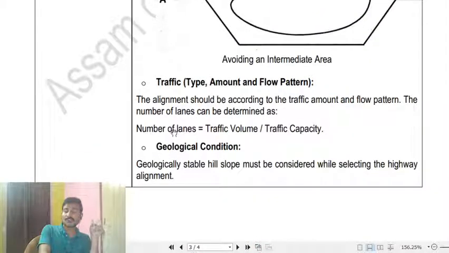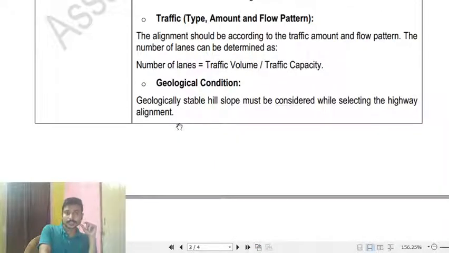Then traffic is an important point. The alignment should be according to the traffic amount and flow pattern. The number of lanes can be determined as number of lanes equals traffic volume divided by traffic capacity. After the alignment is decided, you need to construct the road, and there you need to consider the different widths of the road. The width of the road is decided upon the traffic volume, that is, the total number of vehicles expected over that road.